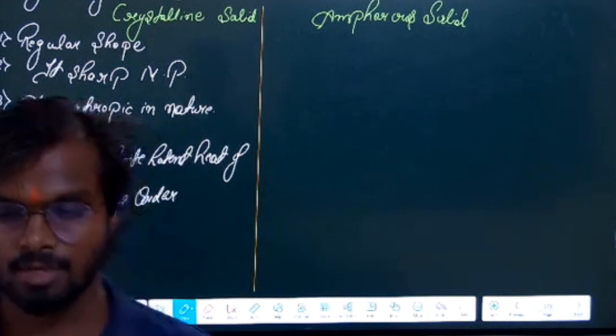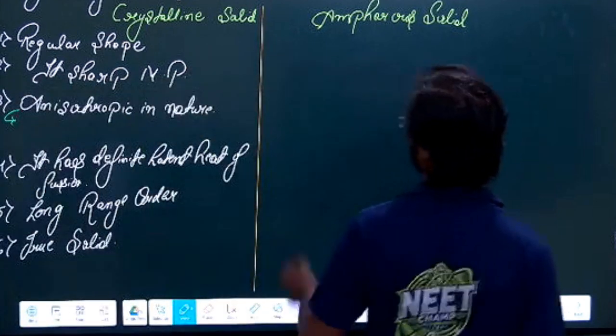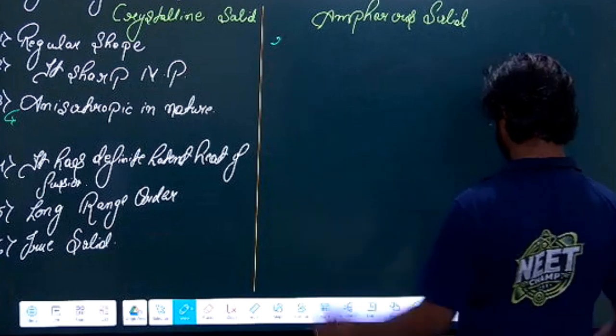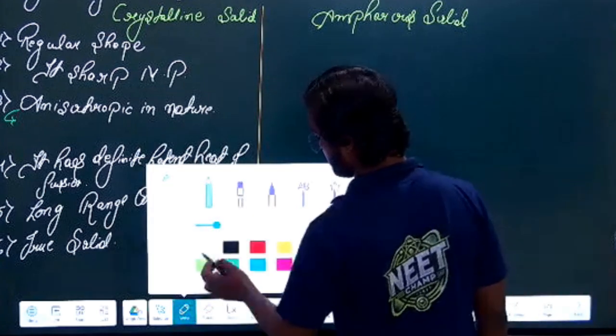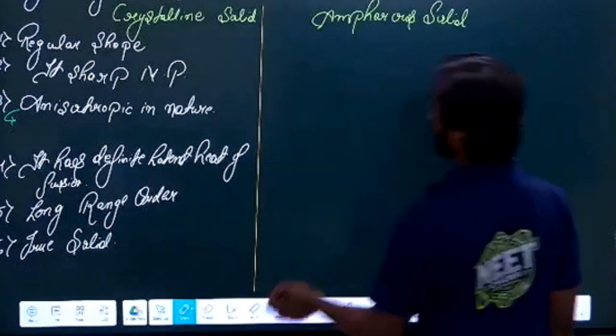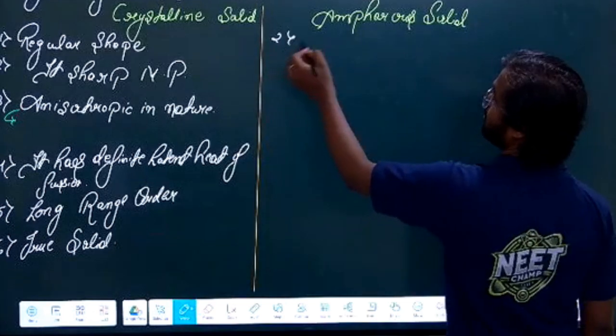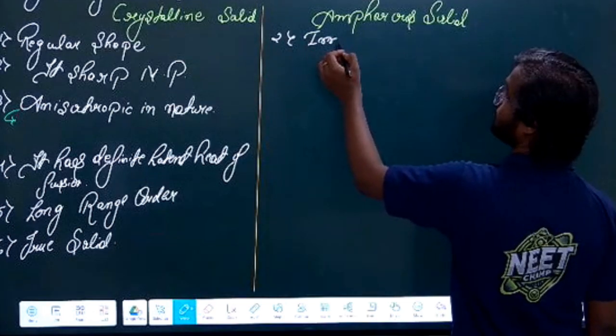Please fast. Till you are thinking, I'm writing the amorphous properties.